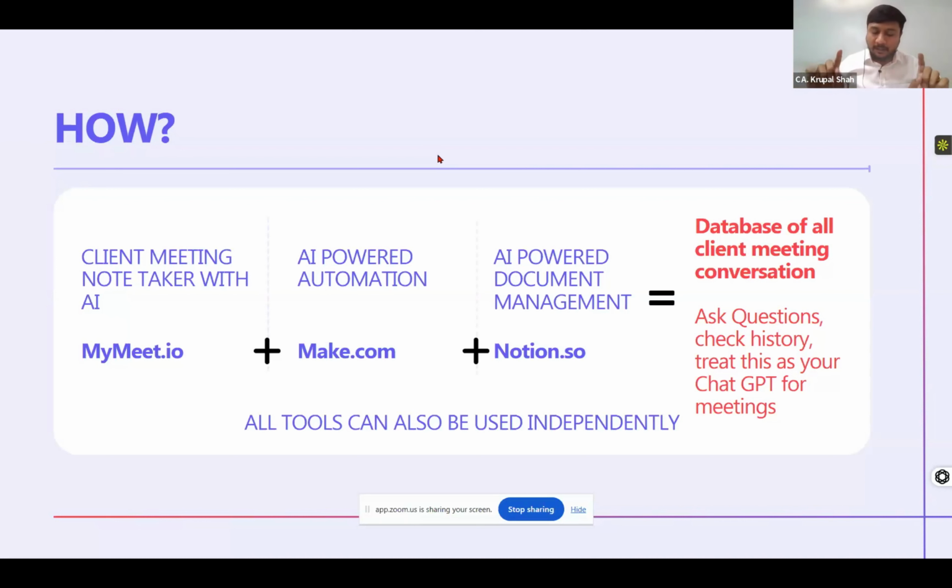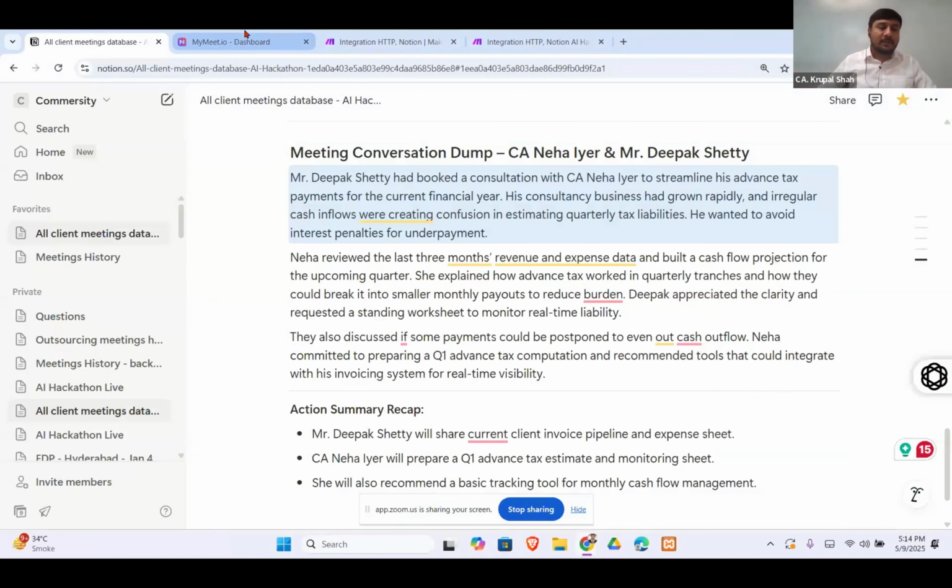So I'll showcase how these tools are used, and I'll run that scenario so that you have that entire scenario very clear. So let's jump on to the first tool, which is mymeet.io. So this is that tool.